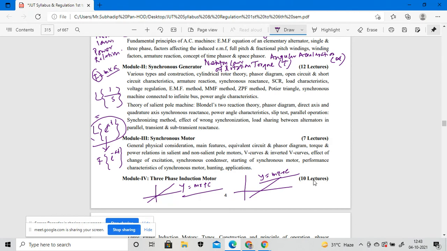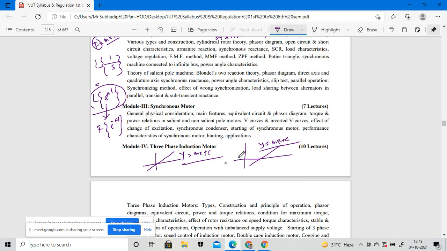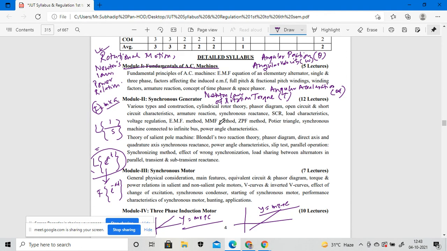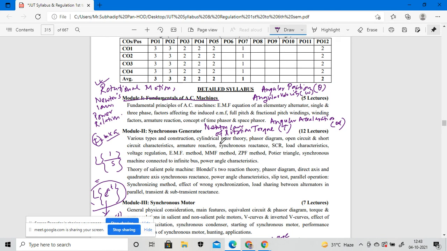The Laplace and Fourier transformations are also there in the electrical machine part, in module 3, when we discuss the synchronous motor. I will discuss what the Laplace transformation and the Fourier transformation are before starting module 3.